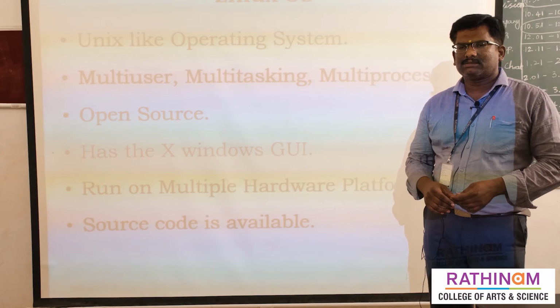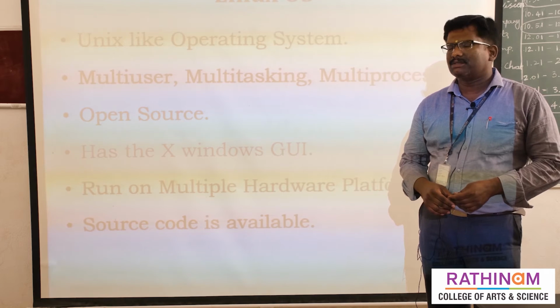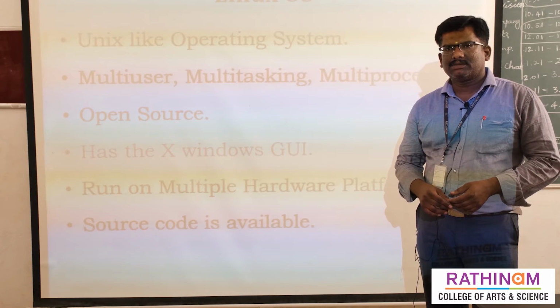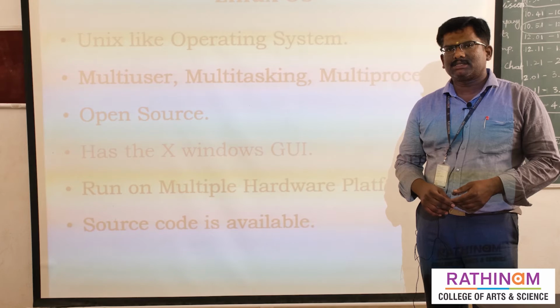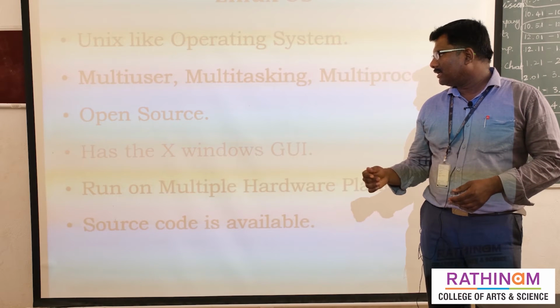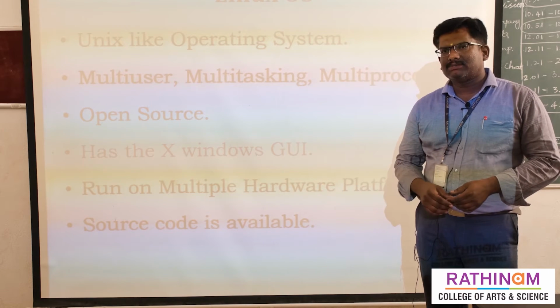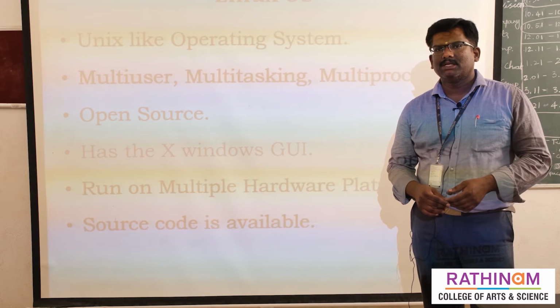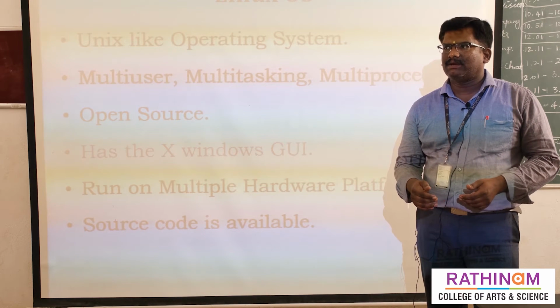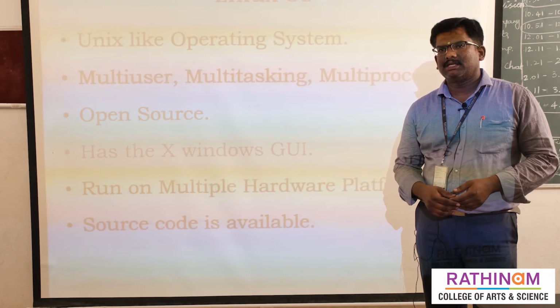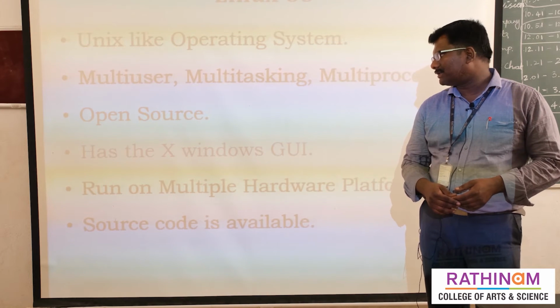The next feature: earlier we used only DOS based systems. In Unix architecture it is a DOS mode, and DOS means disk operating system. In Linux we use the X Windows GUI, and GUI means graphical user interface. We use a lot of icons and graphics in Linux.